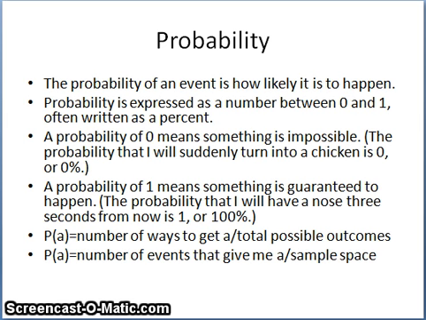Now, for notation, we say P of A. So the probability of the event A happening is the number of ways to get A divided by the total possible outcomes. Another way to express this is that P of A, or the probability of A happening, is the number of events that give me A divided by the sample space. So in every case, it's always how many ways can I get what I want divided by the total possible things that could happen.